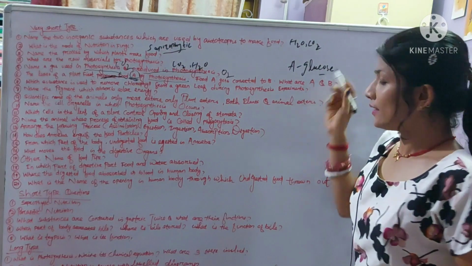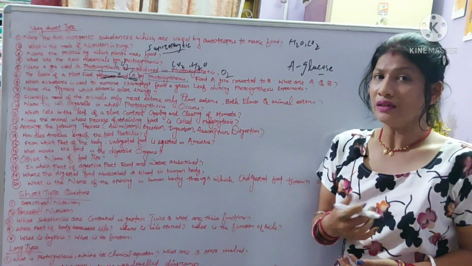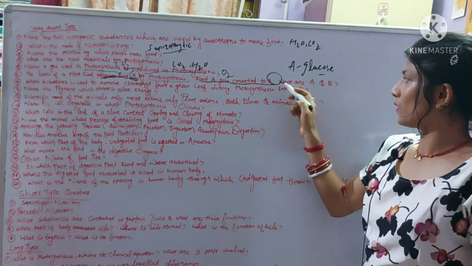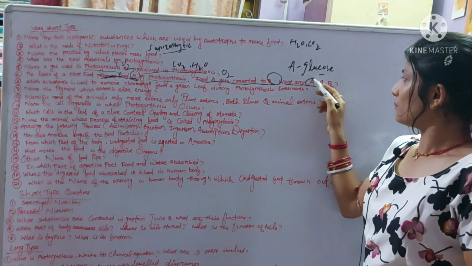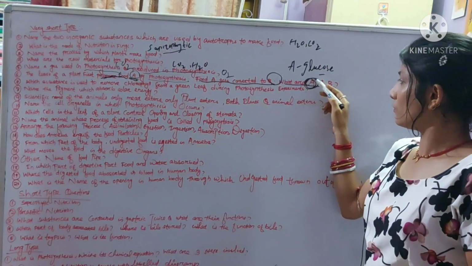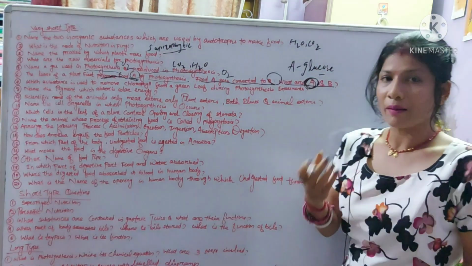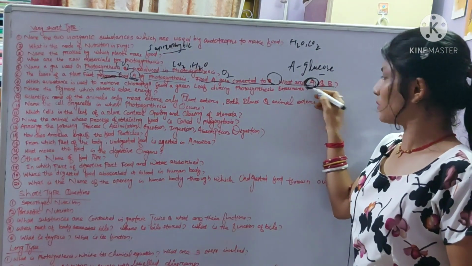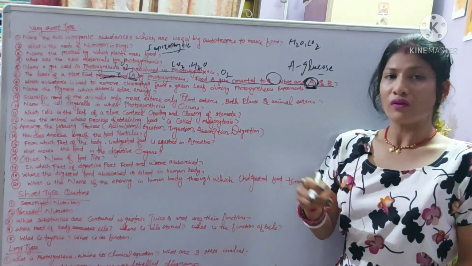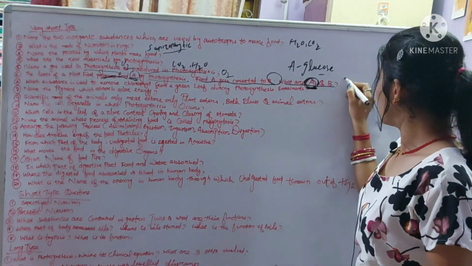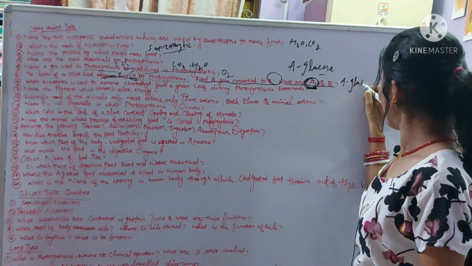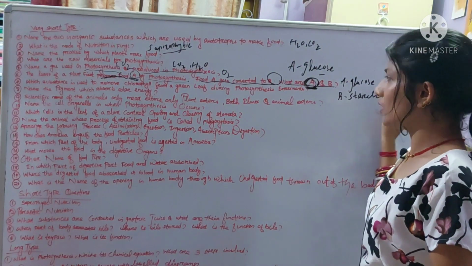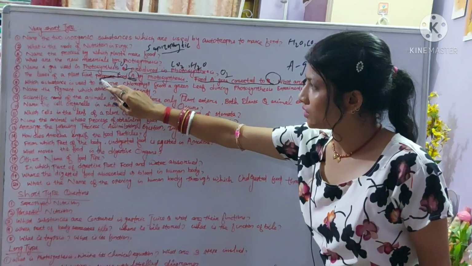Then food A gets converted into B. After A is prepared, it is stored in the form of starch. So A is glucose and B is starch. So we have covered question number 6.